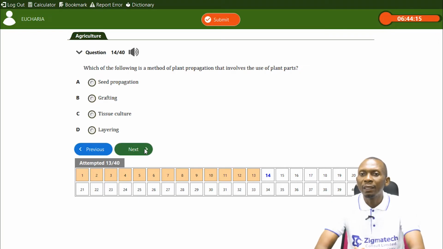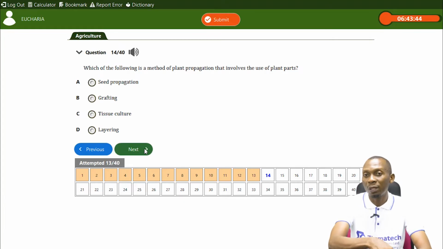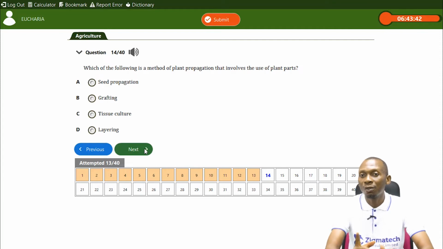We have grafting. Grafting is part of asexual propagation, and it involves taking a part of a plant of the same species and joining it to another part of another plant. That part that is cut off is called the scion, while the part that it is joined to is called the stock. So grafting has to do with taking a part of the plant and joining it to another part of the plant, which is usually rooted, and that process is called grafting. So the answer should be B.